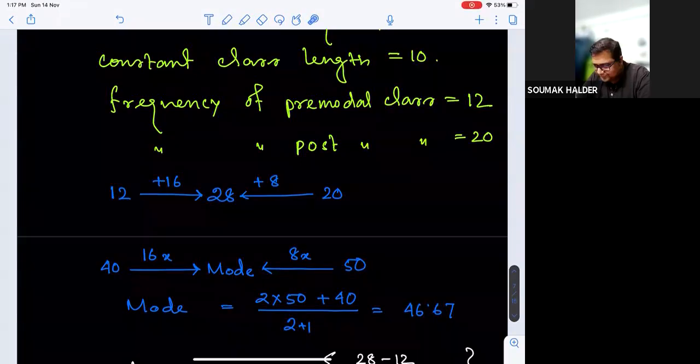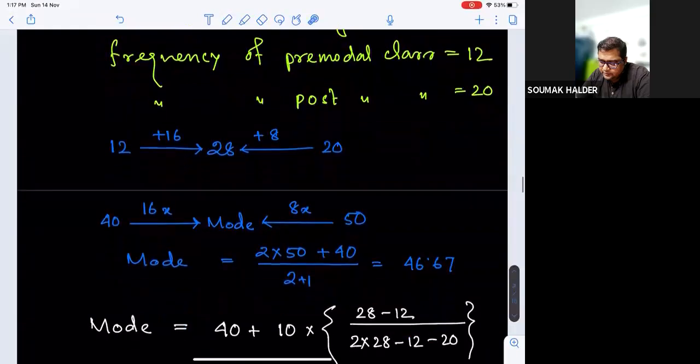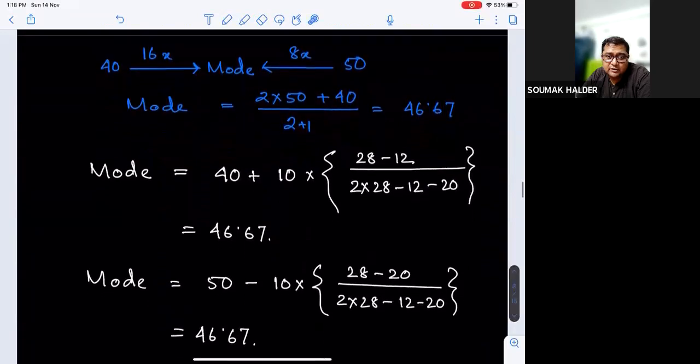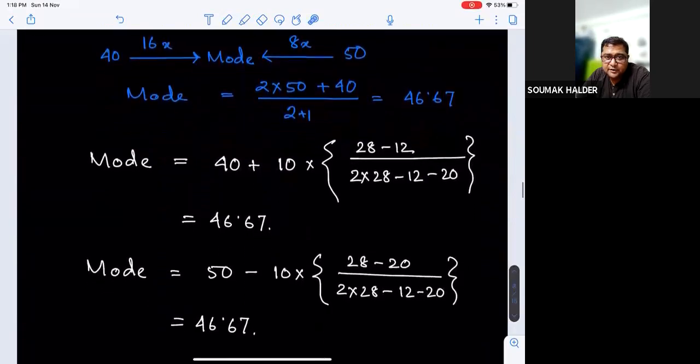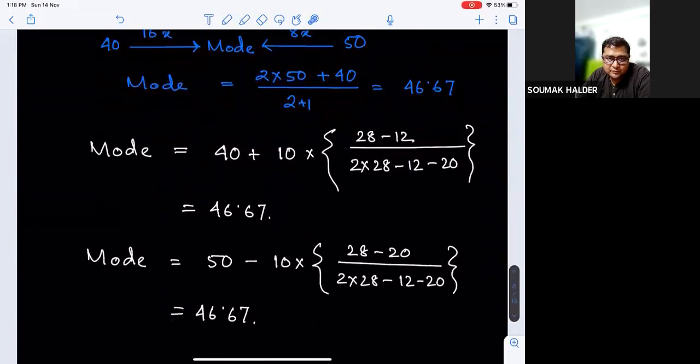As I have shown with the earlier calculations written in rough, going by the formula for mode, the initial observation plus the margin of difference, or the higher observation minus the margin of difference, will also take you to the same data.